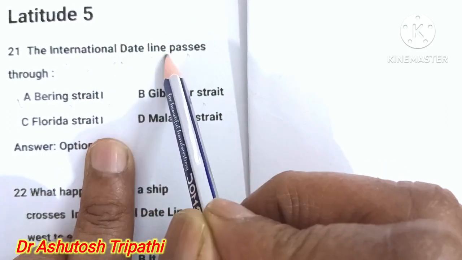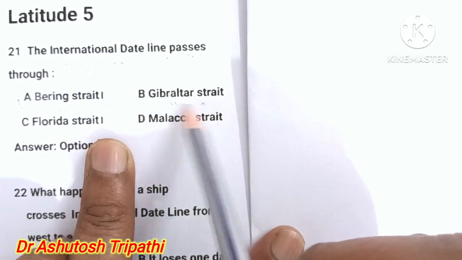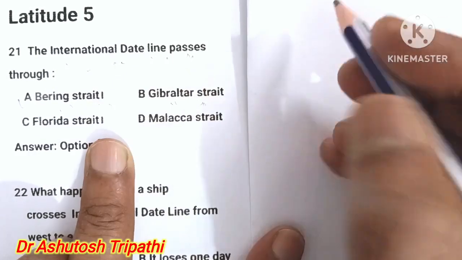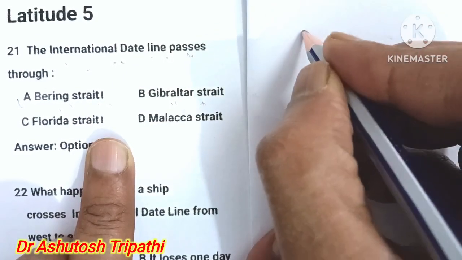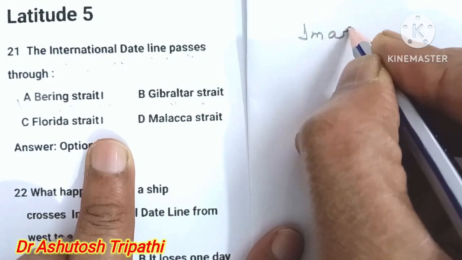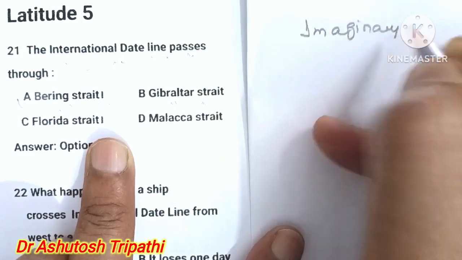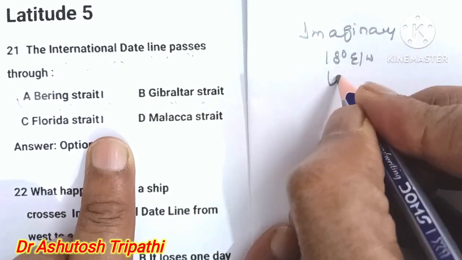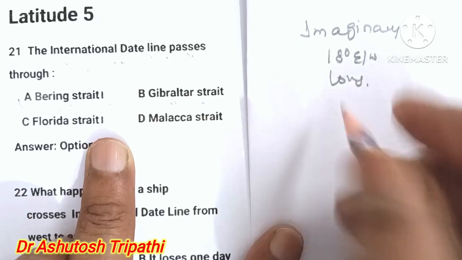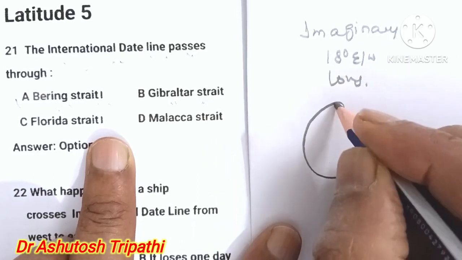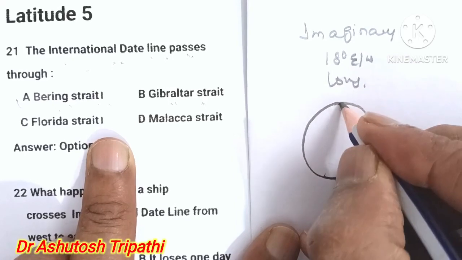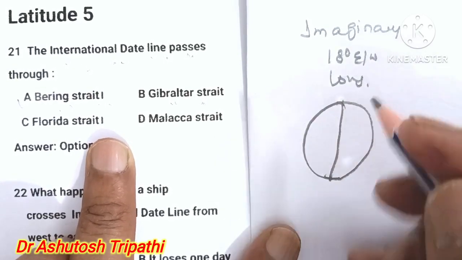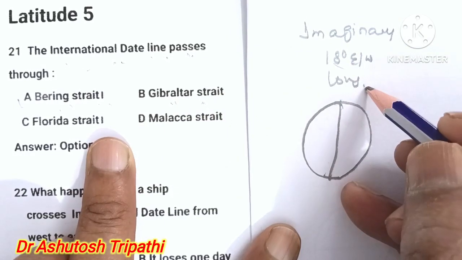The international date line passes through the Bering Strait, Gibraltar Strait, Florida Strait, Malacca Strait. First you have to know what the international date line is. The international date line is actually an imaginary line which indicates 180° east or west longitude. If you see this, this is the Earth, this is 0°, the prime meridian. This line is located behind it.